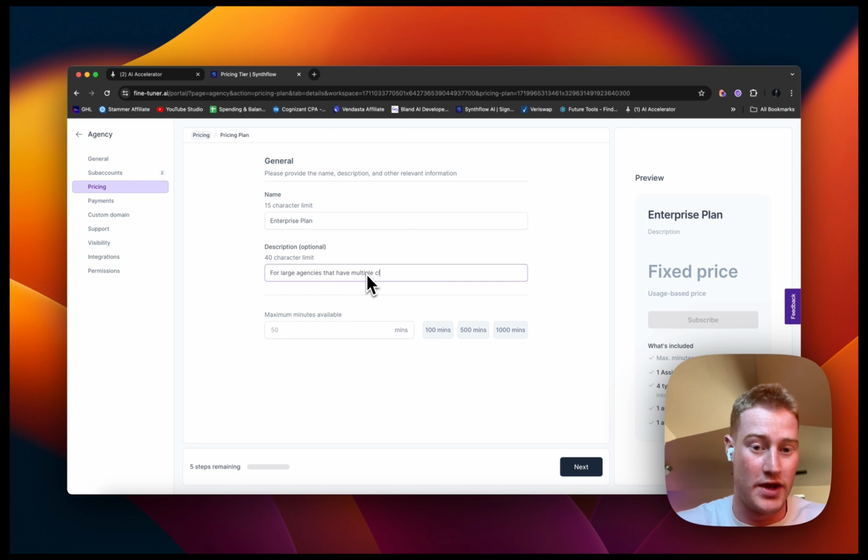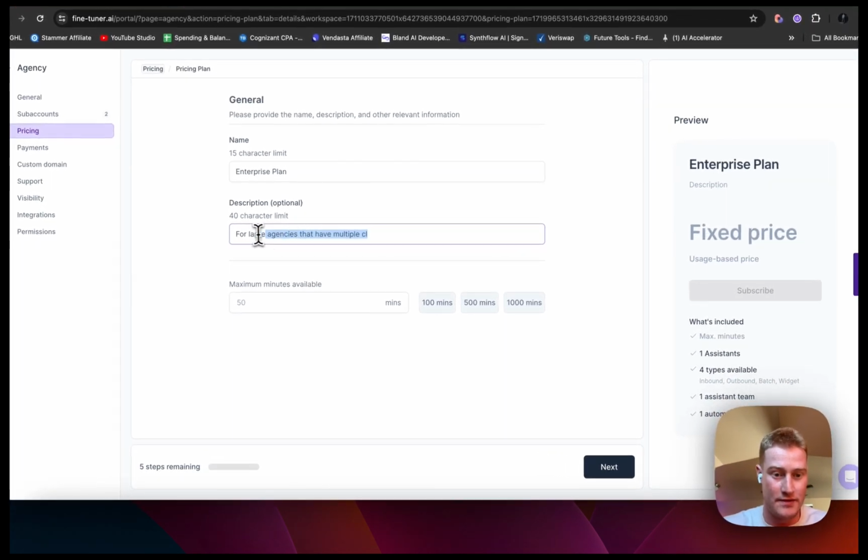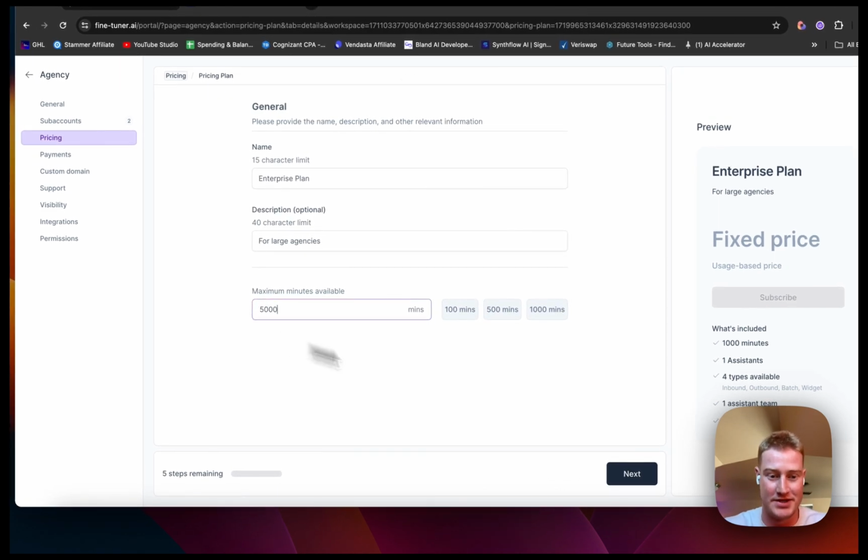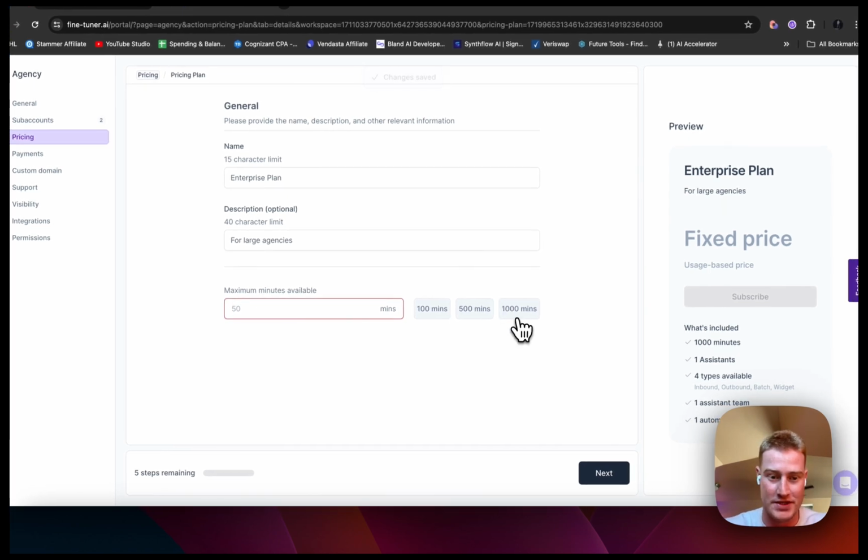We could put whatever we want here. Let's just say for large agencies. And then this will be 1,000 minutes. We could even change this to whatever you want, 5,000 minutes, whatever. But let's just do 1,000 for this example.